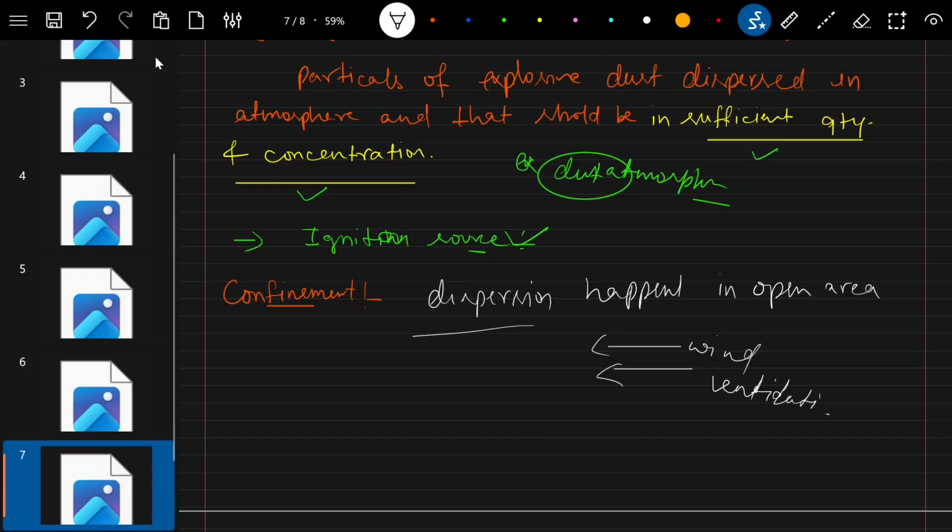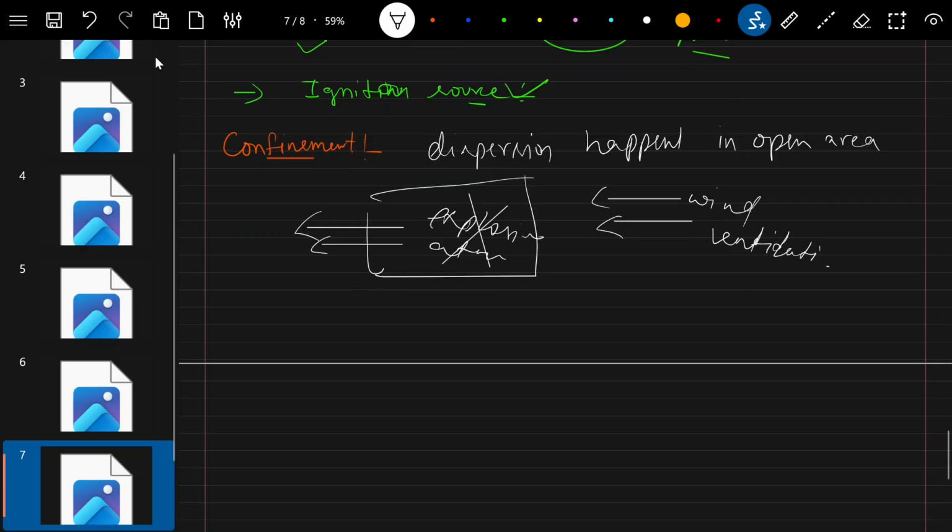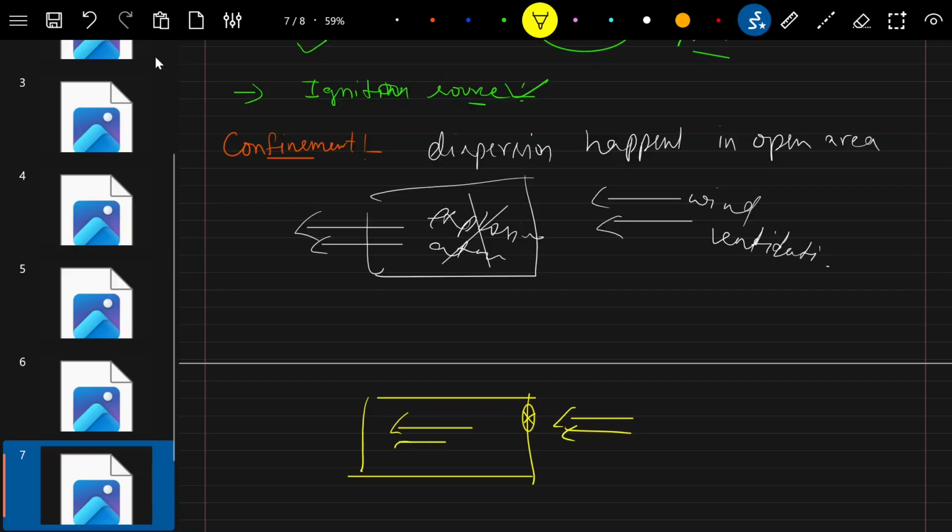Of course, in that area, the explosive atmosphere will not be created. But if the dust dispersion is formed in a confined space, like a closed area where there is no ventilation or no wind flow through it, right?